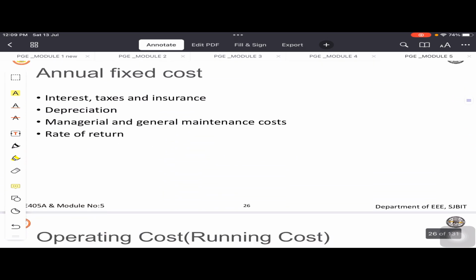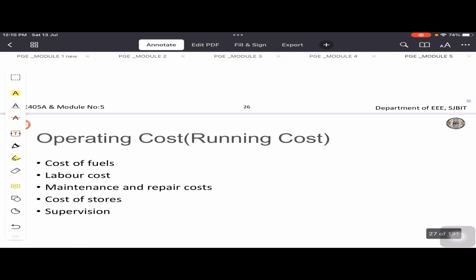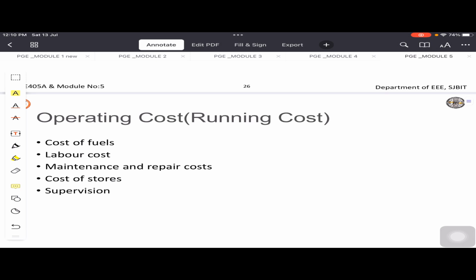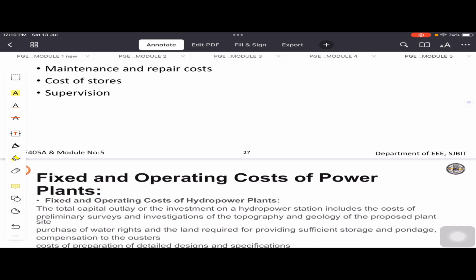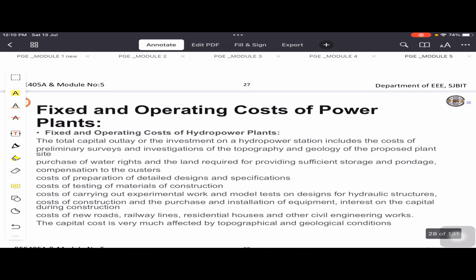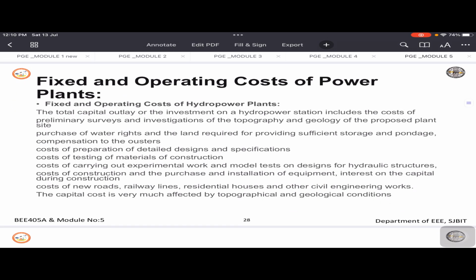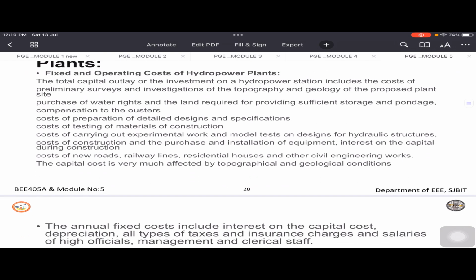Next you have annual fixed cost. Under annual fixed cost you have interest, taxes, insurance, rate of return on your interest, managerial and general maintenance cost. Finally we have operating cost. Under operating cost: cost of fuels, labor cost, maintenance and repair cost, cost of stores, supervision. Keeping all this in mind, we will be able to exactly fix the rate at which we are able to generate and what should be the overall profit for the power stations, or in future what are the different costs they have to bear, keeping everything, and the overall interest and depreciation.